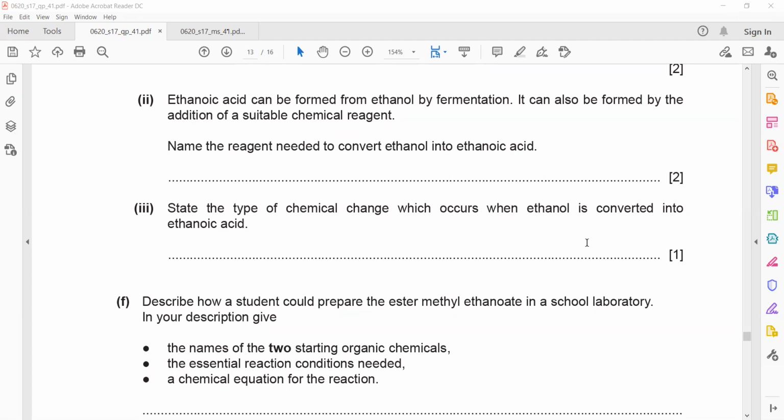If we want to convert ethanol, we want to do oxidation. Like ethanol can be prepared by fermentation, and this can be converted into ethanoic acid. What reagent do we need? We want to do oxidation. So which reagent is needed? An oxidizing agent. And what is the oxidizing agent we use? Most of these oxidizing agents are efficient in acidic condition. That is why it is acidified